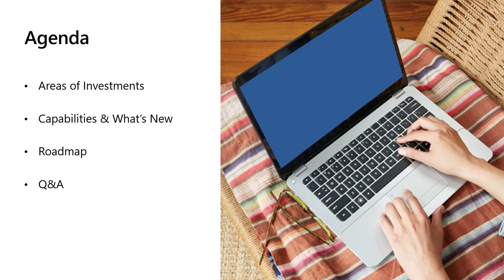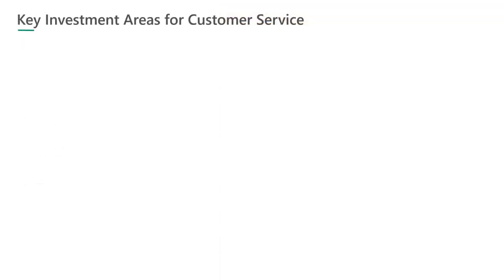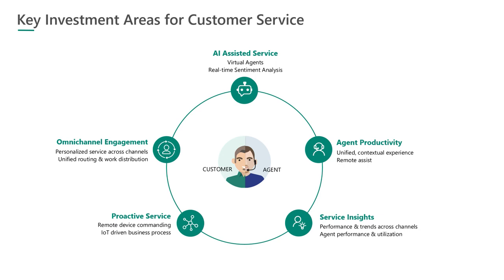We have a whole lot of areas that we plan to cover in the next 1 hour or so. So let's start with the key investment areas for customer service. I'll cover this very briefly. These are the 5 key investment areas. Omni-channel engagement. The idea with this area of investment is to enable support organizations to reach out to their customers to provide support across multiple channels. We provide out-of-the-box channels within the product, and we also intend to provide an extensible framework so that ISVs or partners can plug in their external channels.